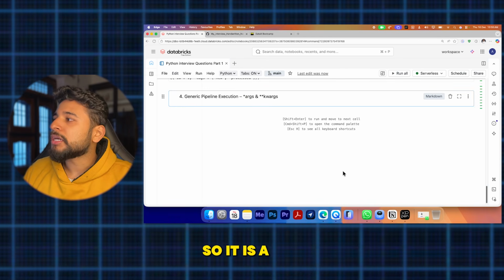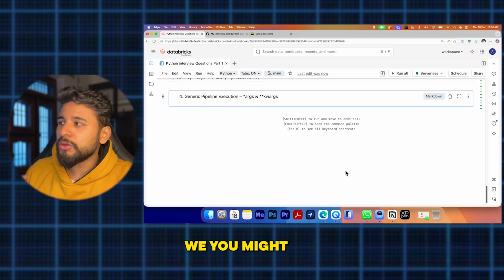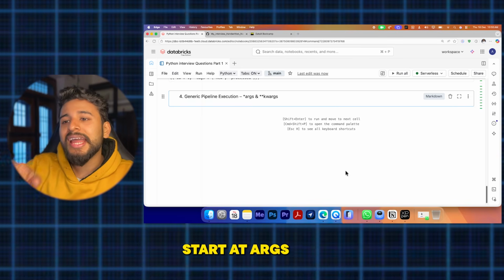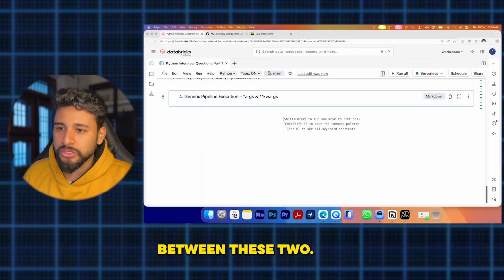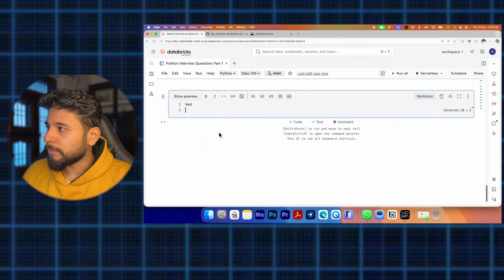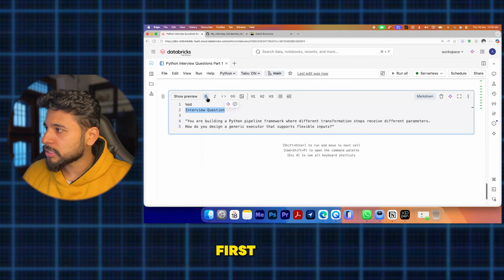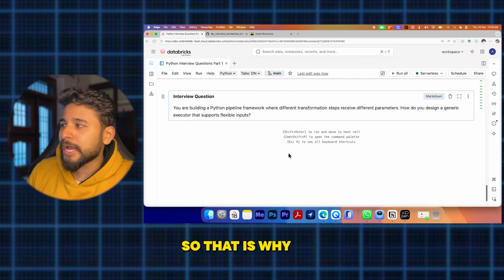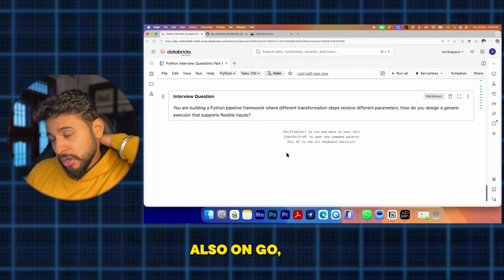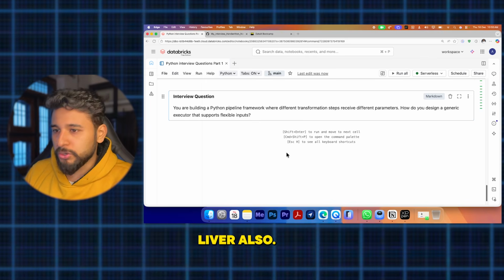So it is a generic pipeline execution. You might have heard about *args and **kwargs. What is the meaning between these two? We'll paste the question first, because we will not write the question at that time. That's why I'm creating this notebook on the go, so that it's helpful for you also.